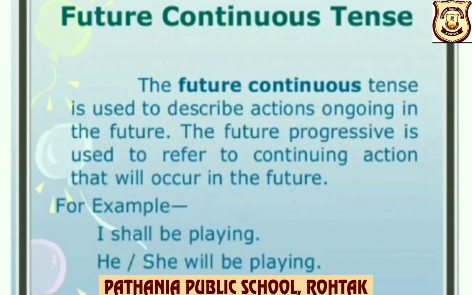Future continuous tense. The future continuous tense is used to describe actions ongoing in the future. The future progressive is used to refer to a continuing action that will occur in the future. For example, I shall be playing. He or she will be playing. So the action will take place in the future, and that will be in progress.